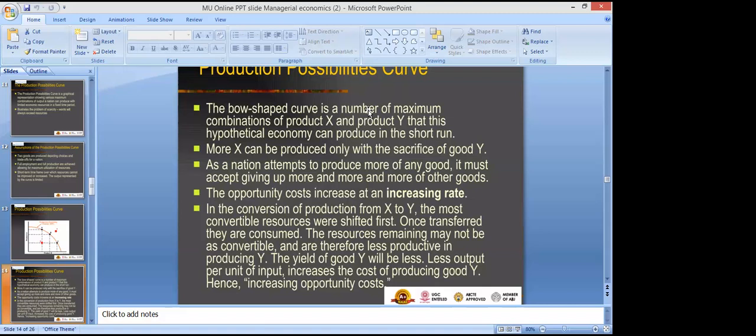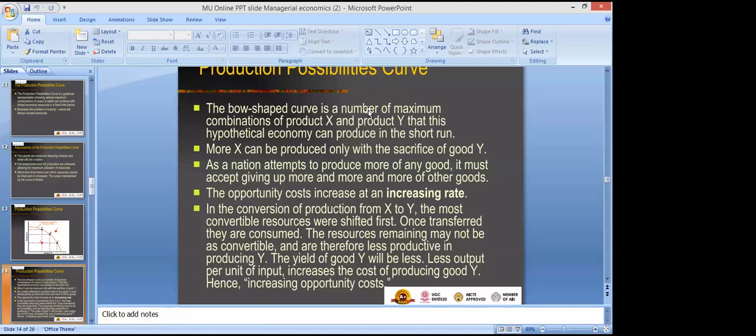In the initial phases, the most convertible resources were shifted first, and once they are transferred, they are consumed. The remaining resources may not be as convertible and are therefore less productive in producing Y. So the yield of good Y will be less output per unit of input, and it will increase the opportunity cost. Ultimately, opportunity cost will increase because the yield will be less.